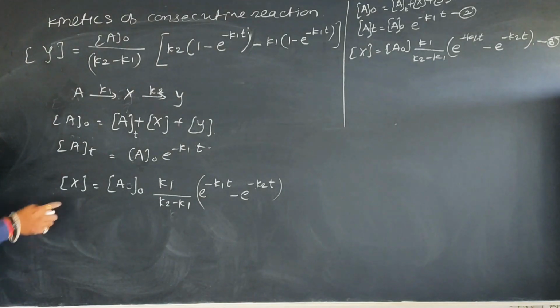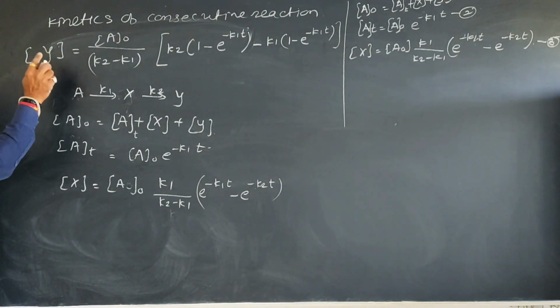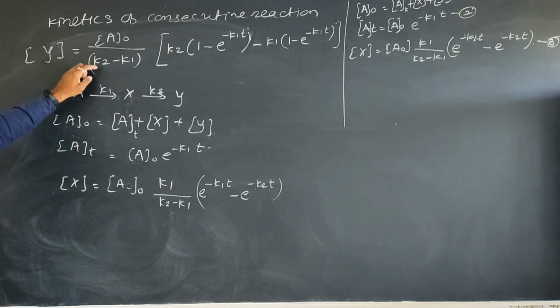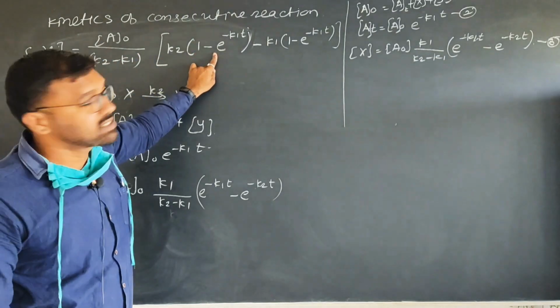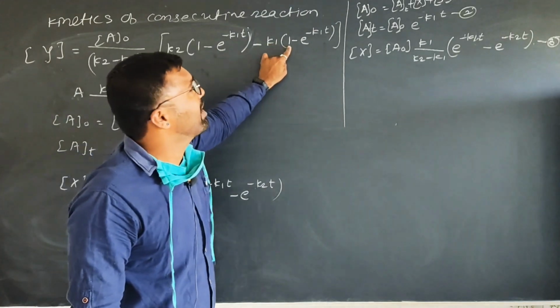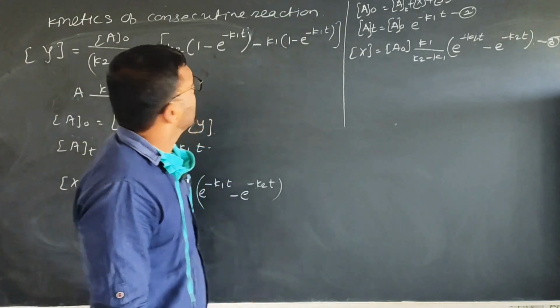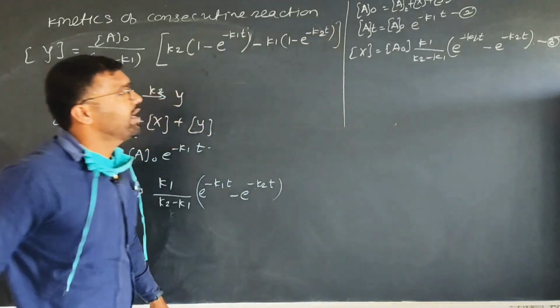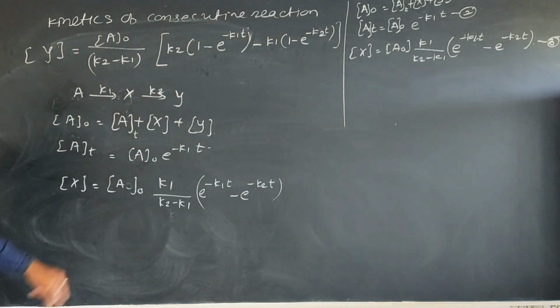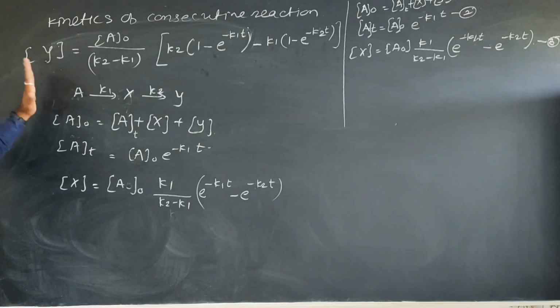And what is the concentration of y at time t? It is equal to A0 upon k2 minus k1, k2 into 1 minus e raised to minus k1 t, minus k1 into 1 minus e raised to minus k2 into t. This is the perfect solution.